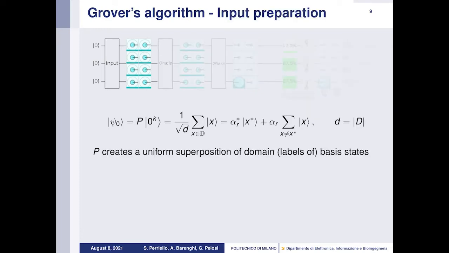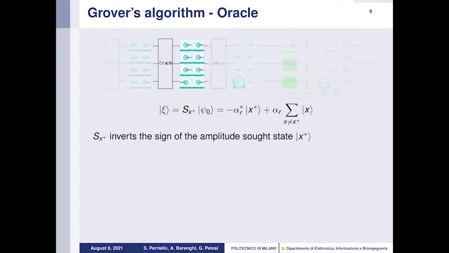We start by creating a uniform superposition of all the domain basis states using a unitary transform P. Then we apply the so-called oracle stage, which is denoted by S x star in our equation, that has the main goal of inverting the sign of the amplitude of state x star. For example, here in the pictorial representation, we see that the only state flipped is this one.